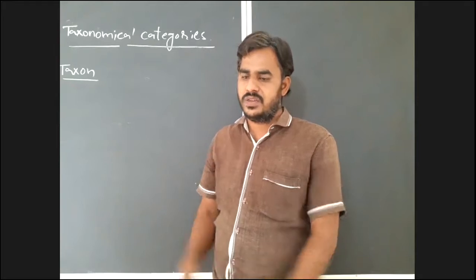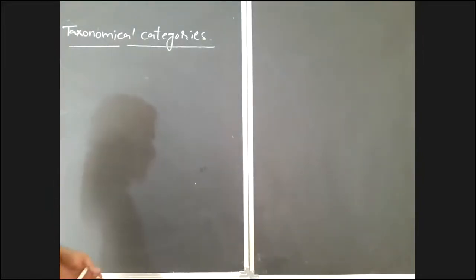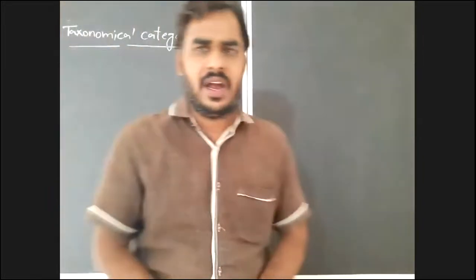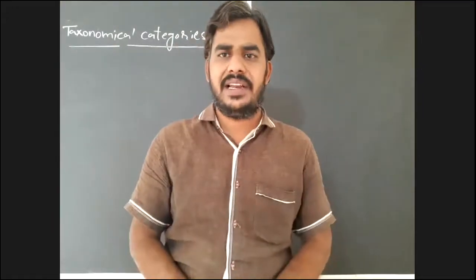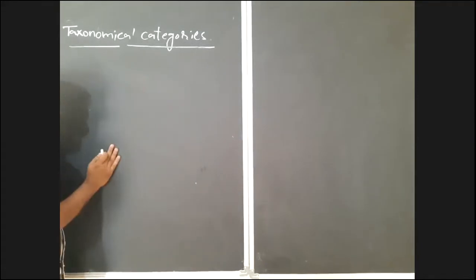Okay, I will give you this taxon later. First you have to know what the important taxonomical categories are and what the taxonomical hierarchy is. Here I am going to give you first the taxonomical categories. There are 7 obligatory categories. Obligatory means must.